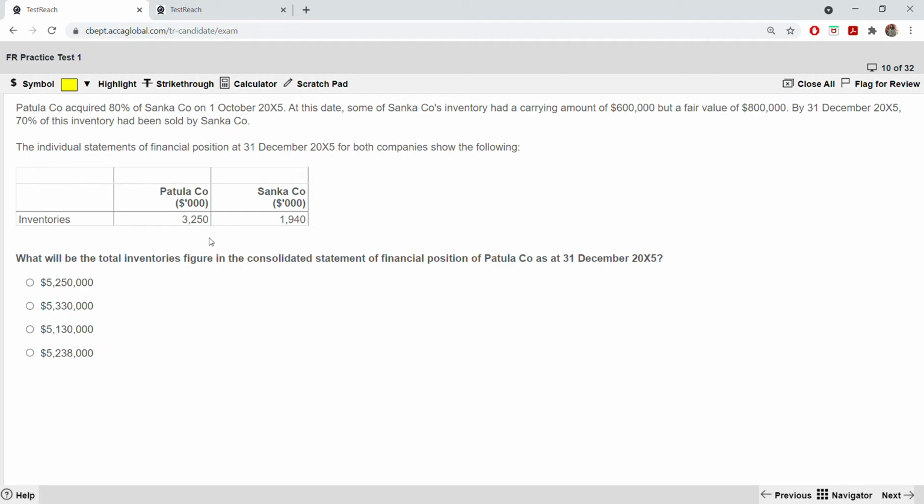Okay, so you add this 3250 with this Sanka company's inventory, but here you need to do adjustments. Okay, with this 1940. Here you don't have to take it for 3 months. Why? Because it is already taken at 31st December 2005 only. It is taken for 3 months only, this 1940. With this, okay, what do you have to do?